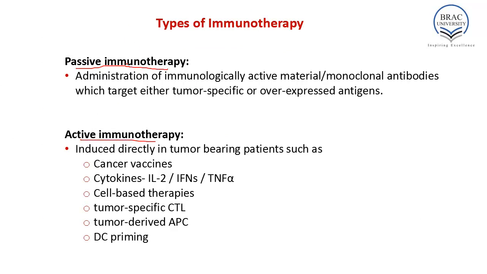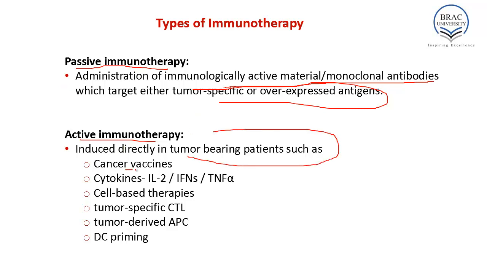Passive immunotherapy is the administration of immunologically active materials or monoclonal antibodies which target either tumor-specific or overexpressed antigens. Active immunotherapy is induced directly in tumor-bearing patients by cancer vaccines, cytokines, cell-based therapies, tumor-specific CTLs, tumor-derived APC, and dendritic cell priming.